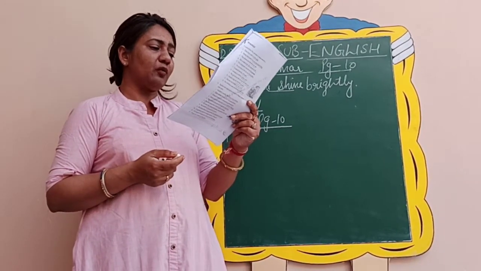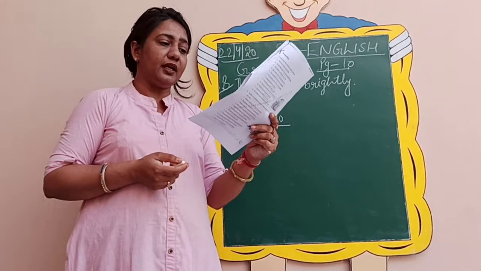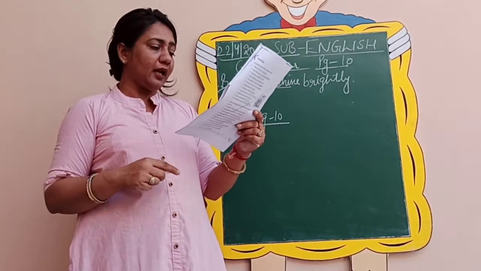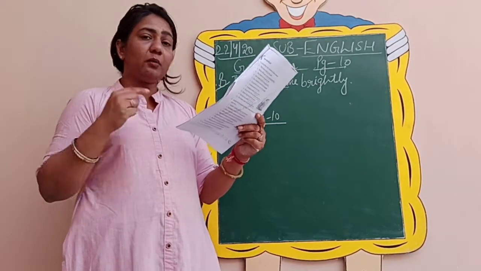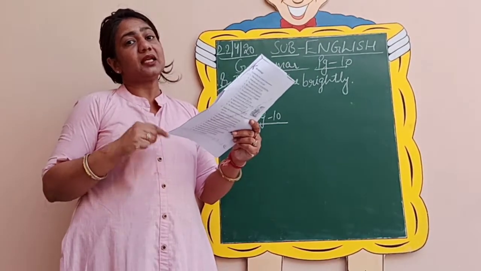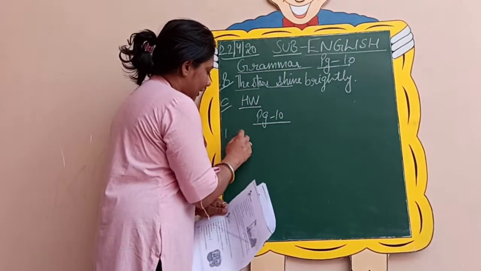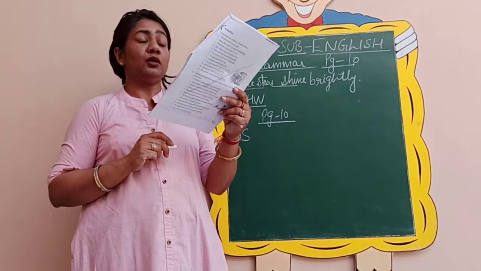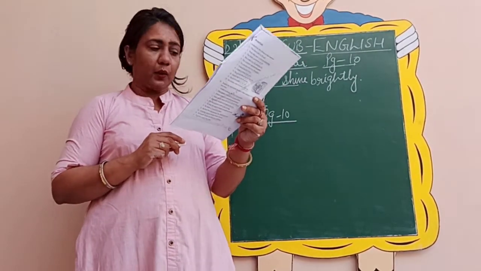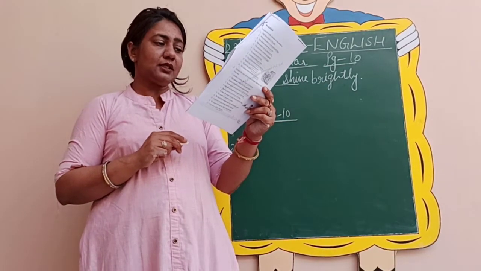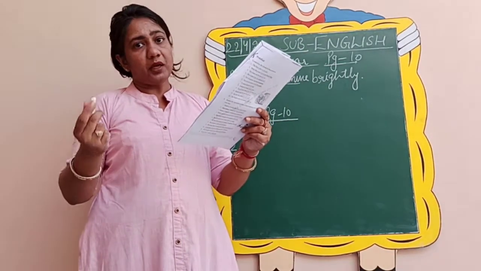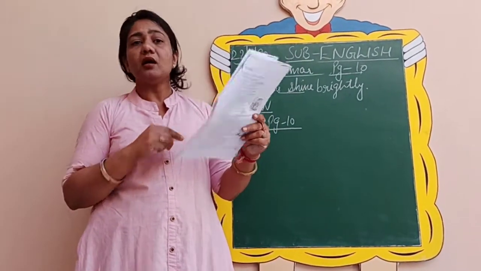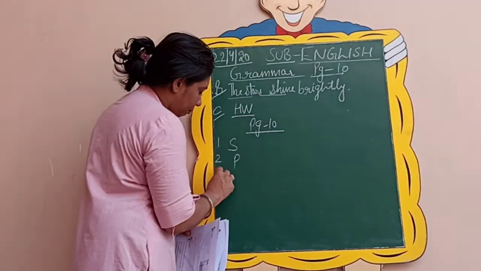So let us see. Javed meditates for an hour every day. Is it a sentence or a phrase? We have a full stop, we have a capital letter in the beginning, then there is a verb also. It is making a complete sense, so it is a sentence. So we will write S here. Number 2, Palak and Priyanka. No doubt there is a proper noun starting with a capital letter, but is there any verb? Is there any full stop? Does it make a complete sense? No. So it is a phrase. So we will write P.